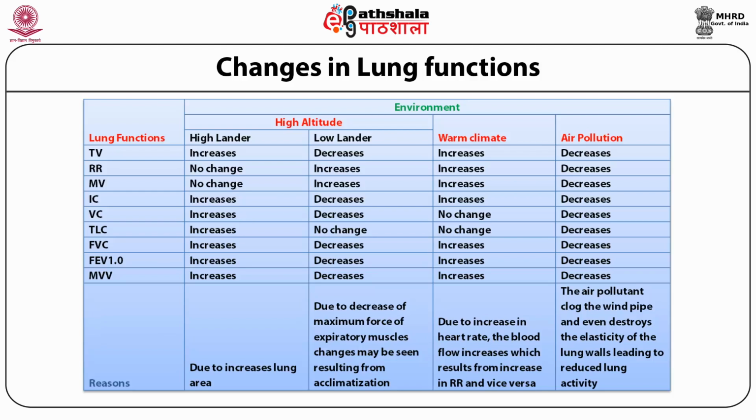This table shows us the influence of different environmental conditions on different lung functions. For instance, among the highlanders, the tidal volume increases, whereas among the lowlanders, the tidal volume decreases. The tidal volume in a warmer climate also increases, but the air pollution effect declines the tidal volume. So, this table clearly shows us the impact of the change in environment or our exposure to air pollution and the consequent effect on our different lung functions.